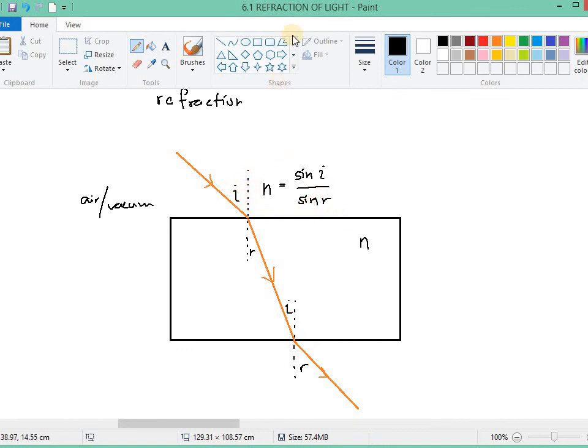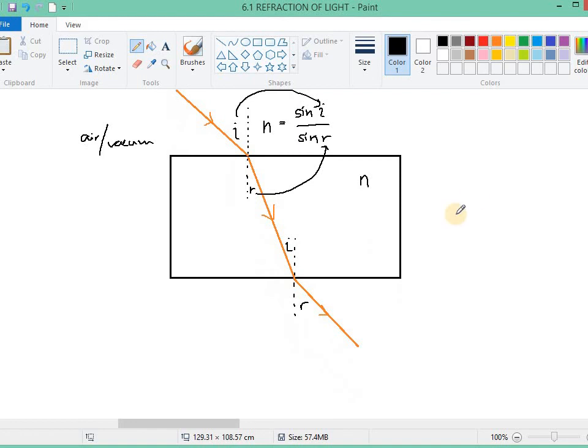So this angle is put here, this angle is put here. But for here, n equals sin I over sin R, but because this R is the angle inside the air or vacuum, you must put it here.